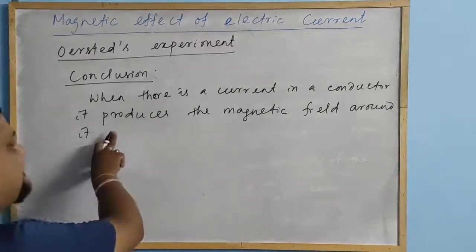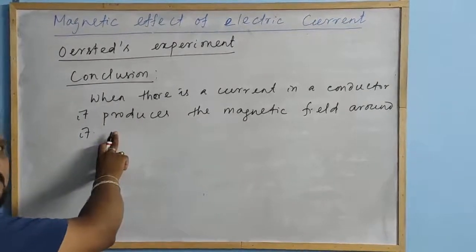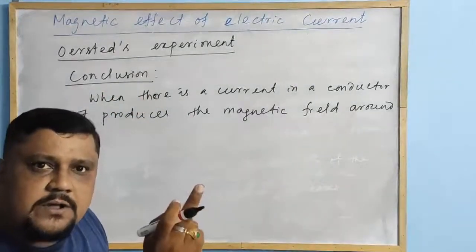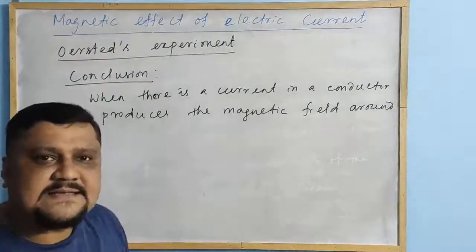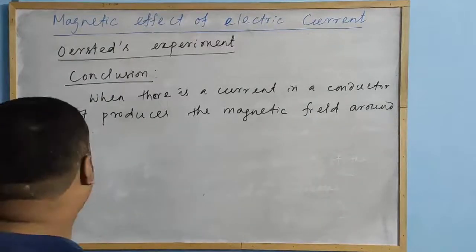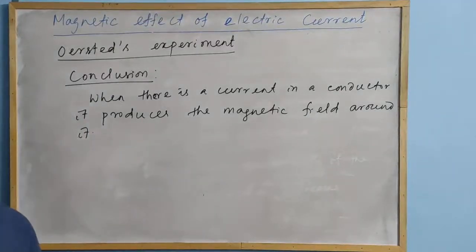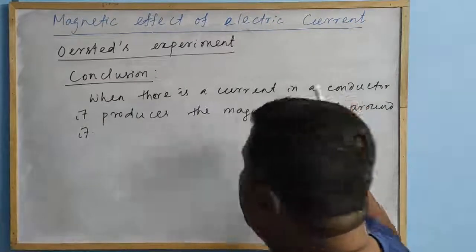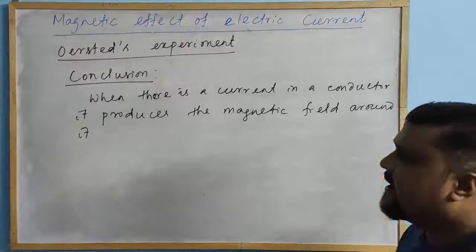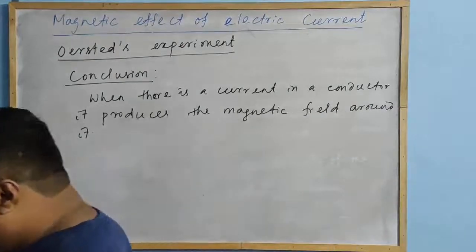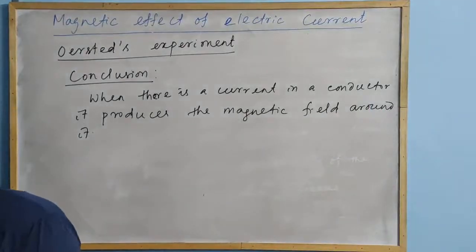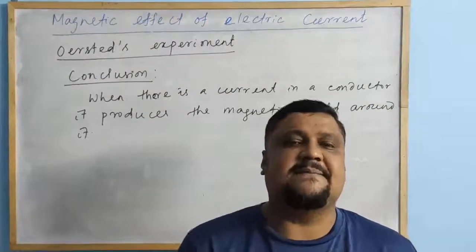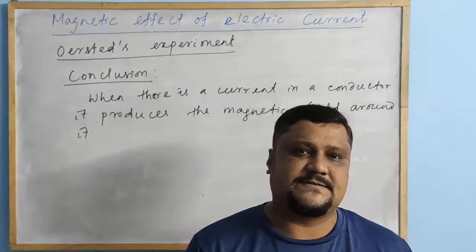And if we place a magnetic material or a magnet at any place around that conductor, it gets deflected, meaning it is influenced by the magnetic field. So the conclusion is that when there is a current in a conductor, it produces a magnetic field around it. Now we go to the next thing, in what direction the compass needle gets deflected. That we will now discuss.